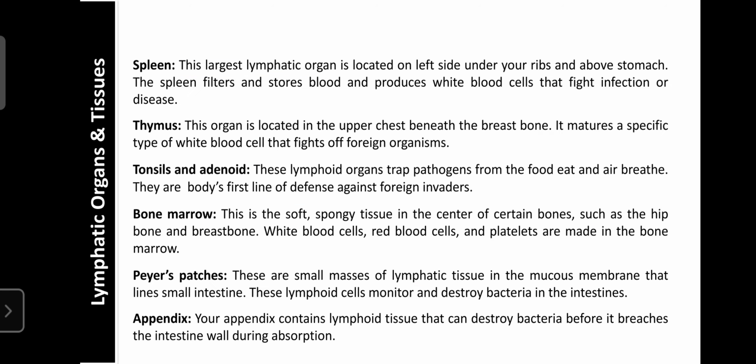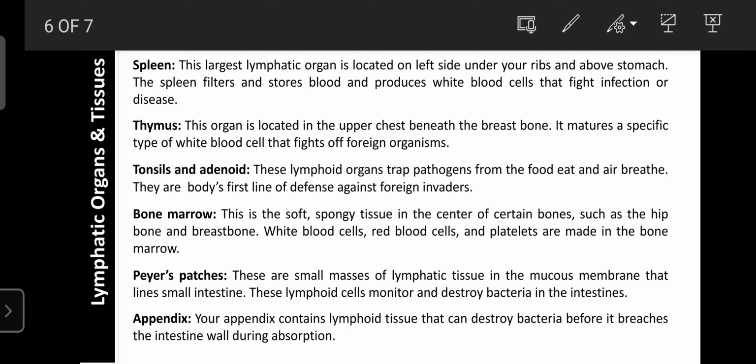So next is the important lymphatic organ, the spleen. It is the largest organ of the lymphatic system, present on the left side of the upper ribs. So it is present in our ribs, just above the stomach, that is the location of the spleen. The spleen plays an important role in the filtration of the lymph, it can store and produce blood cells, and it is helpful to fight against infections and disease.